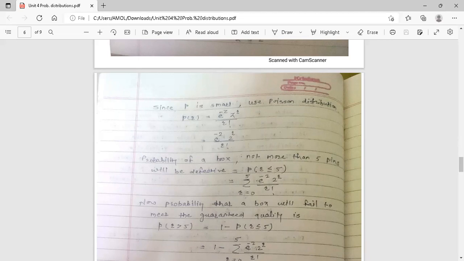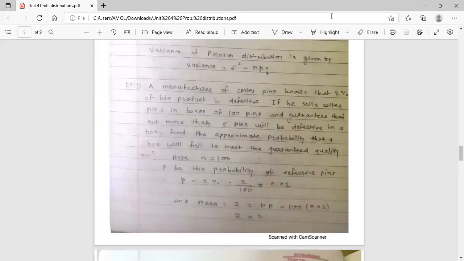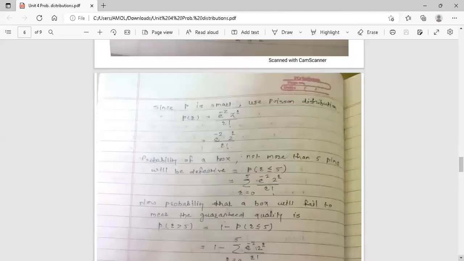Now what is our aim? What is the guarantee of the manufacturer? The manufacturer sells quarter pins in boxes of 100 pins and guarantees that not more than 5 pins will be defective in a box. So first you find the probability that in a box not more than 5 pins will be defective.